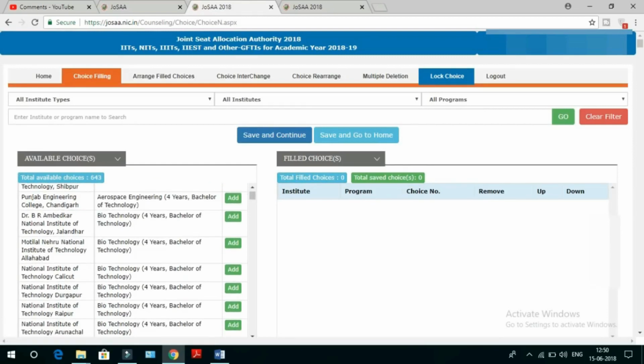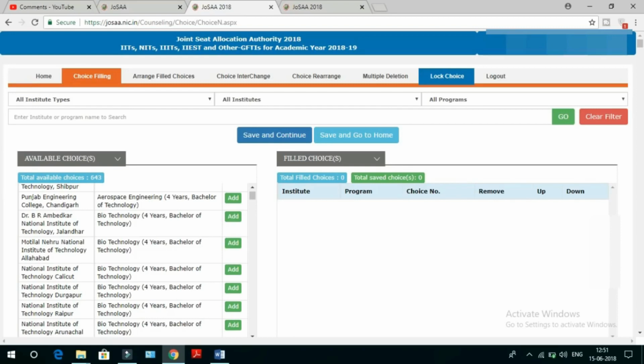Then coming to choice filling and locking, when you click that, you will see the interface where you will find home, choice filling, arrange choice filled, meaning you can arrange according to your preferences. Here if you press add, that option will be added to the right side interface. Here you can see all types of institutes. If you click that, you can separate NITs, IITs, IIITs. In all institutes, if you click NITs, it will show all the National Institutes of Technology. If you click all programs, if you select NIT Warangal, all programs offered by NIT Warangal will be shown in the all programs.